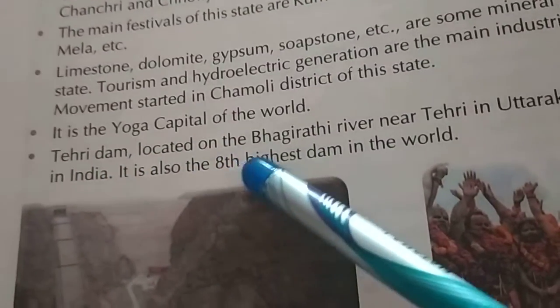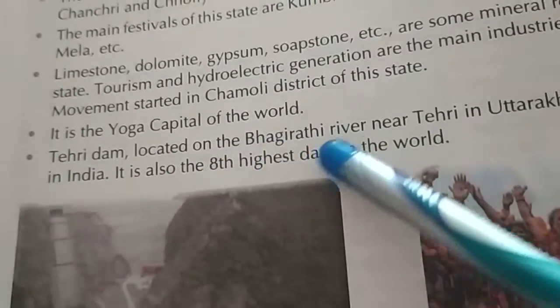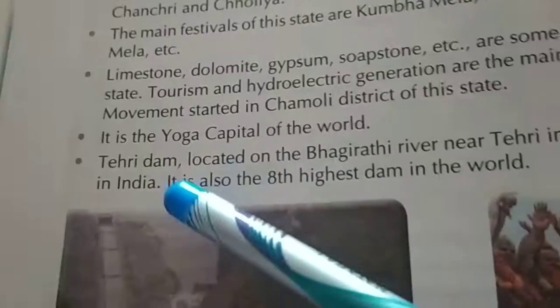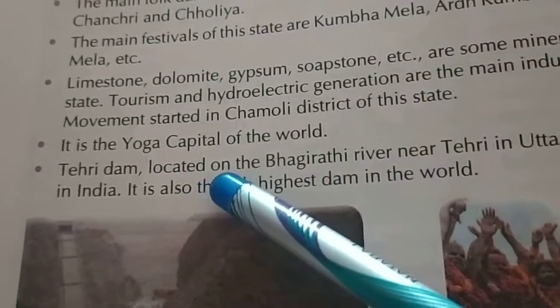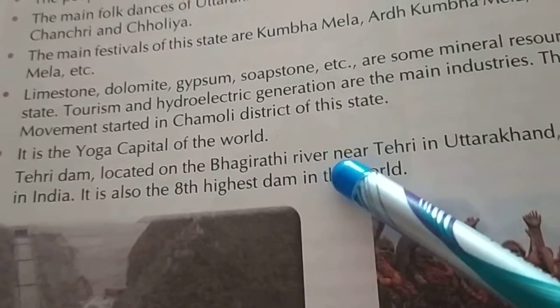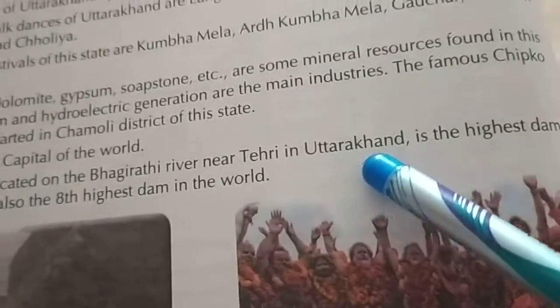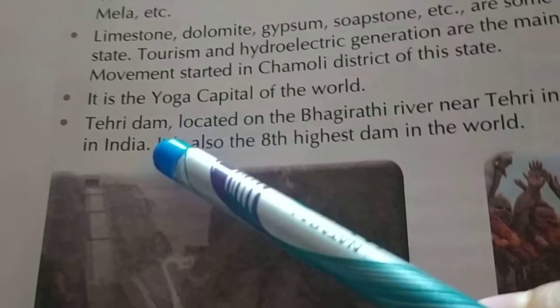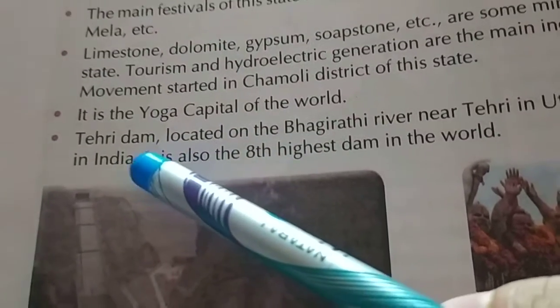Tehri Dam, located on the Bhagirathi river near Tehri in Uttarakhand, is the highest dam in India. So what is the highest dam in India?